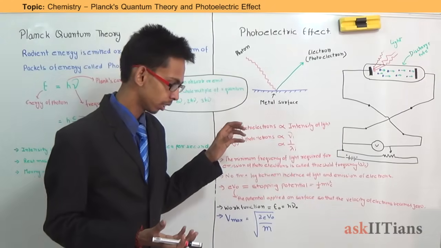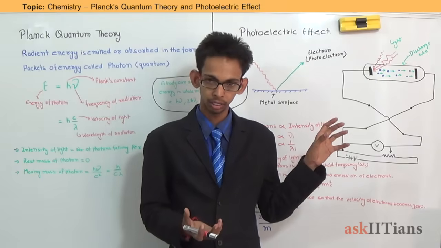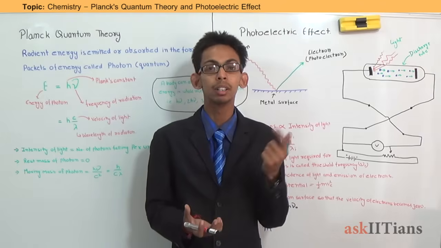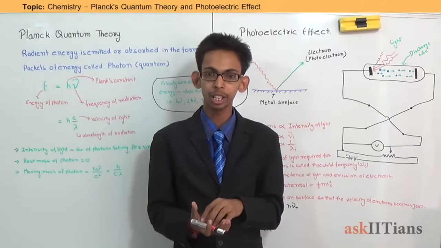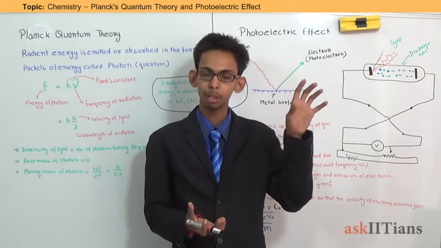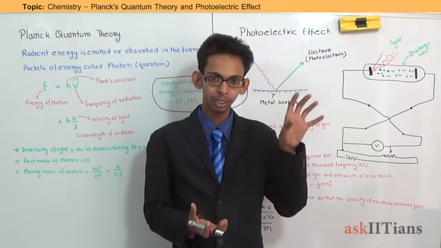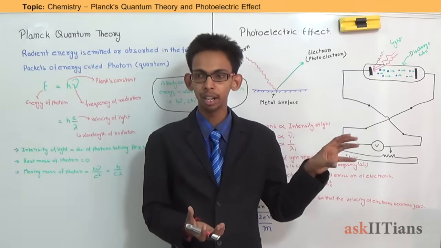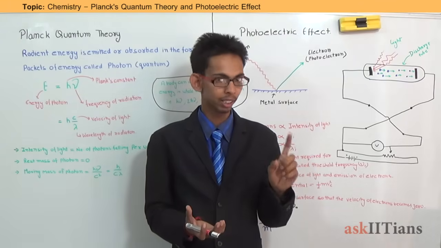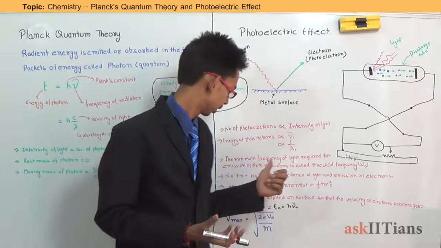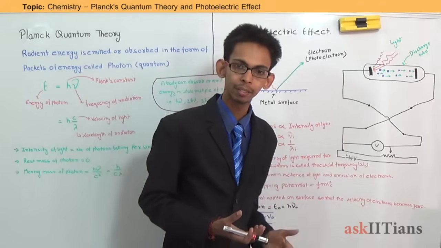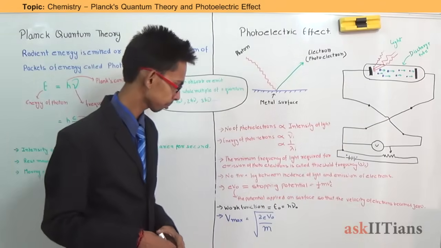So again, the energy of light, that means the energy of a photon, depends on frequency. So if we are talking about a minimum amount of energy, that would be related to a minimum frequency. That minimum frequency which is required for the electrons to come out from the surface is known as threshold frequency. The minimum frequency of light required for emission of photoelectrons is known as threshold frequency. It is represented by nu naught.